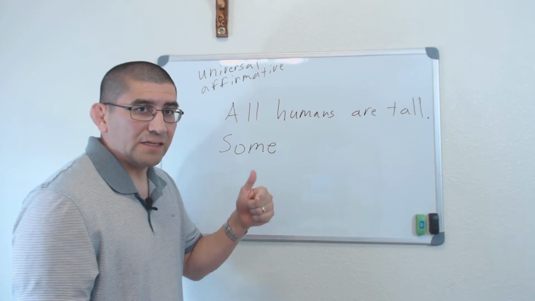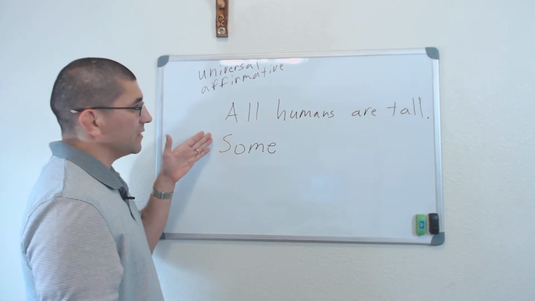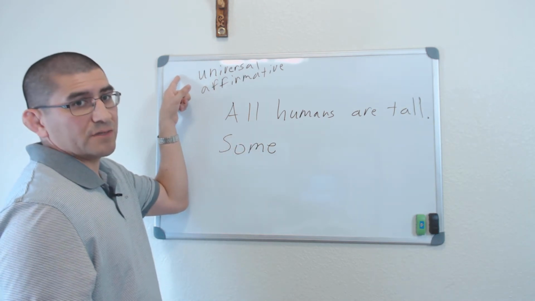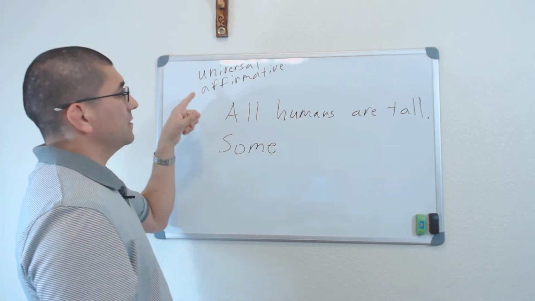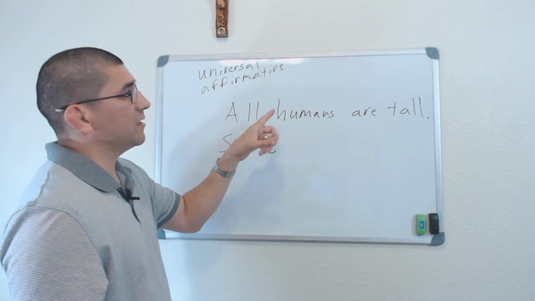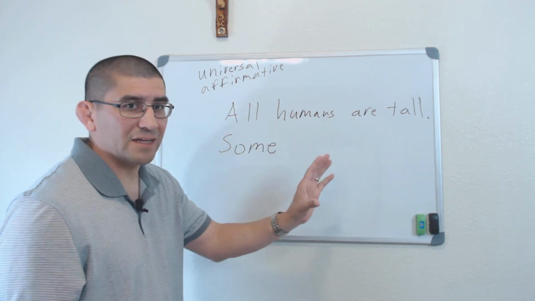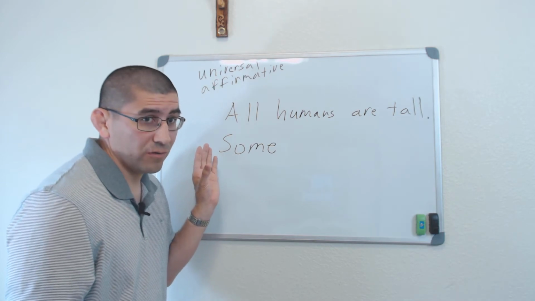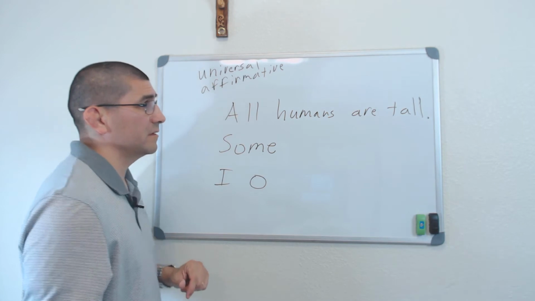It's the A, E, I, and O. Okay, so it's going to have to be some. If it's going to be the opposite of universal, it's going to be particular. Okay? So some humans are tall. It's going to be in that nature. So it's going to have to be an I or an O. Okay? It's going to have to be an I or an O.